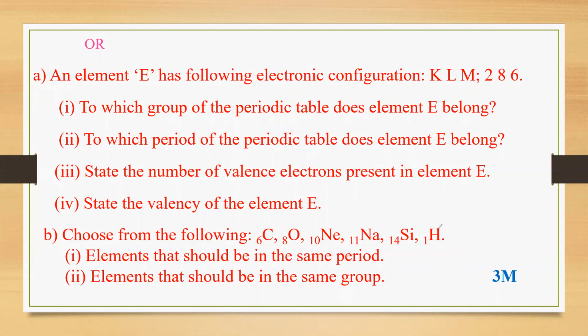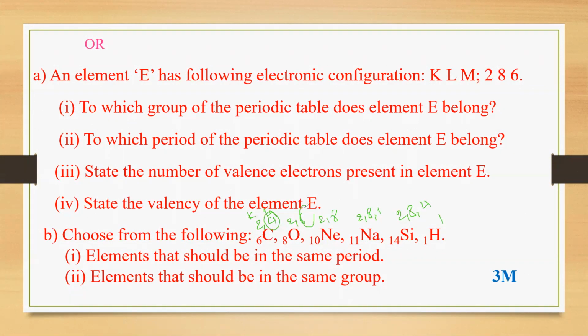Here carbon is 6, so what will be the electronic configuration? It will be 2, 4. Oxygen will be 2, 6. Neon will be 2, 8. Sodium will be 2, 8, 1. And silicon is 2, 8, 4. And hydrogen is 1. The first shell is the K shell, the second shell is the L shell.